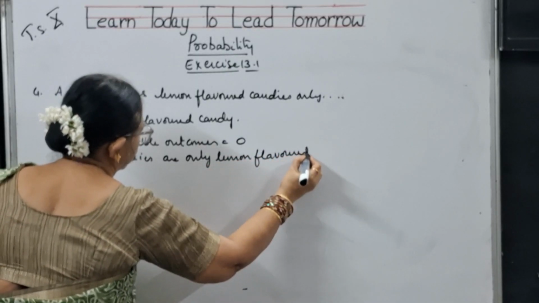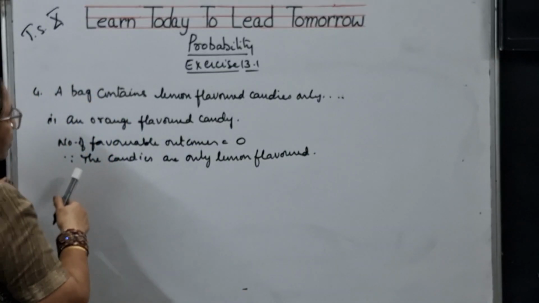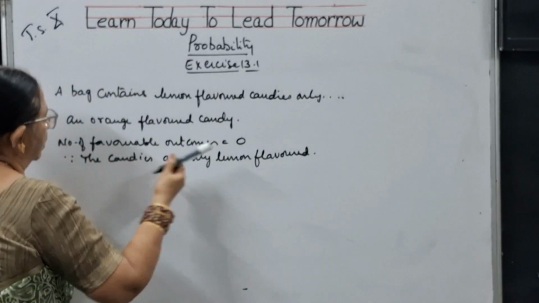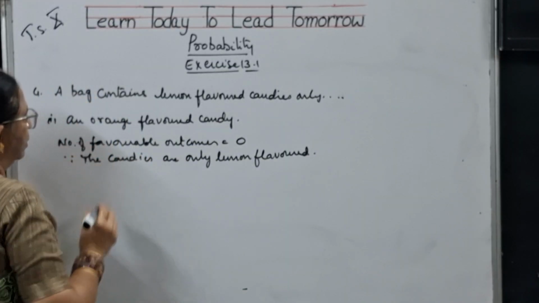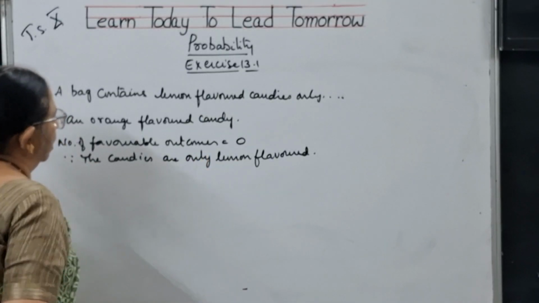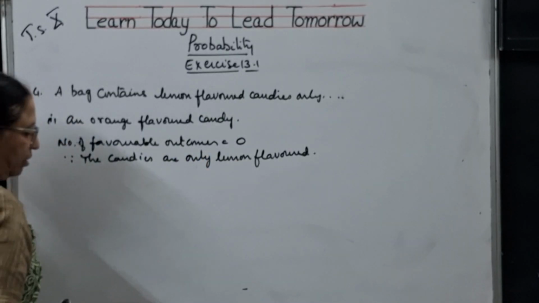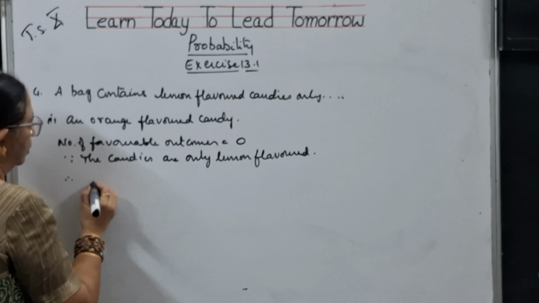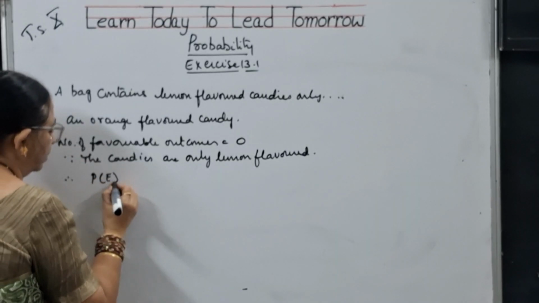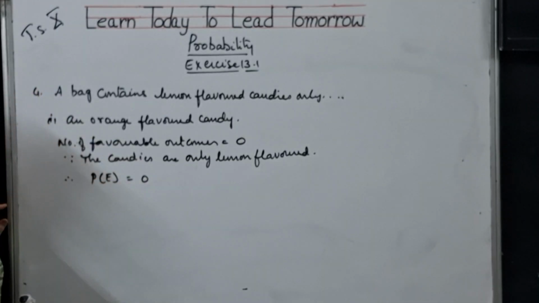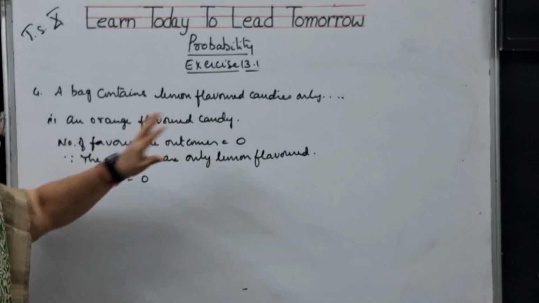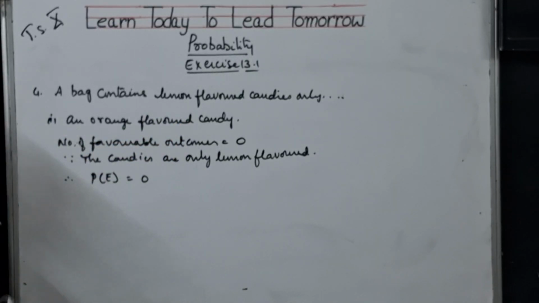Since the candies are only lemon flavored, there is no chance of getting orange flavored candies. Therefore, probability of the event will be equal to 0. That means orange flavored candies cannot be obtained.